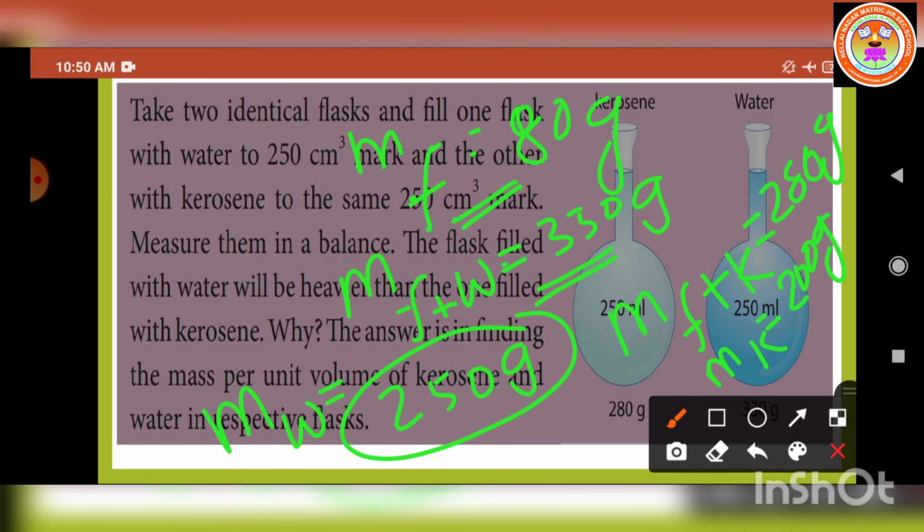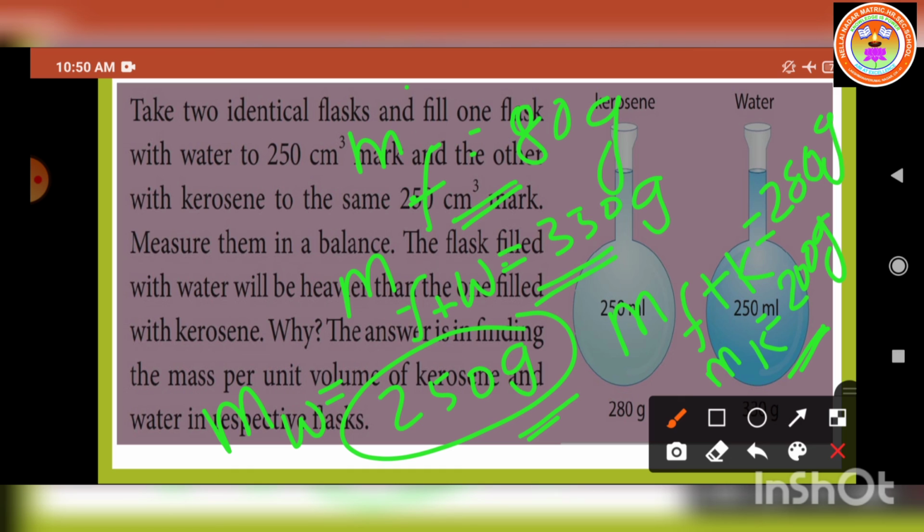So which mass is heavier? Mass of the water is heavier, isn't it? Because the mass of the water is 250 gram, and the mass of the kerosene is 200 gram. So the kerosene has lesser mass, isn't it? So the density is also low. I hope you can understand. So the mass per unit volume of the kerosene is 200 gram per 250 centimeter cube, because the volume of the flask is given as 250 centimeter cube.